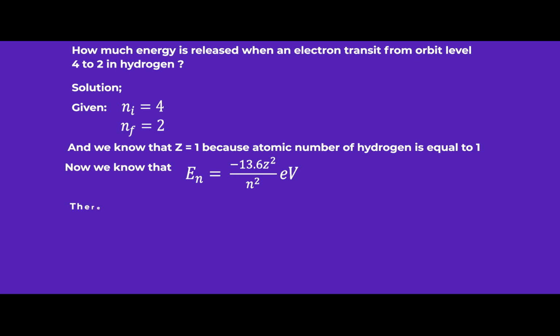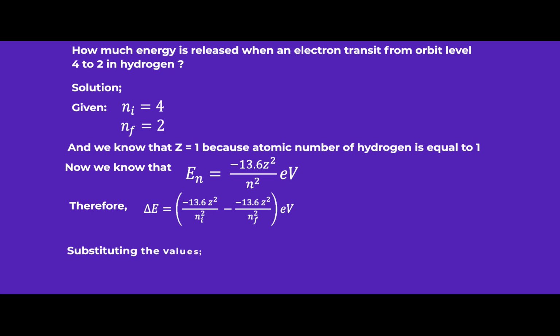Therefore, we can find the difference in energy when the transition has taken place from orbit 4 to 2. Substituting the values, we have negative 13.6 Z square over Ni square minus negative 13.6 Z square over Nf square eV. Now let's substitute the values.